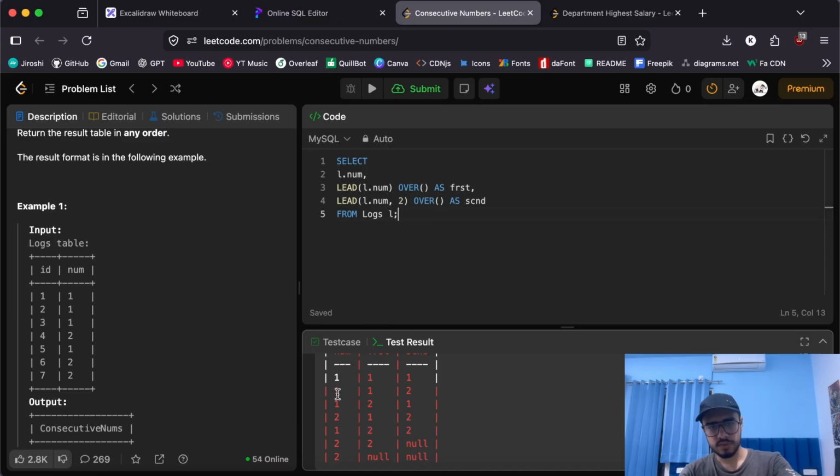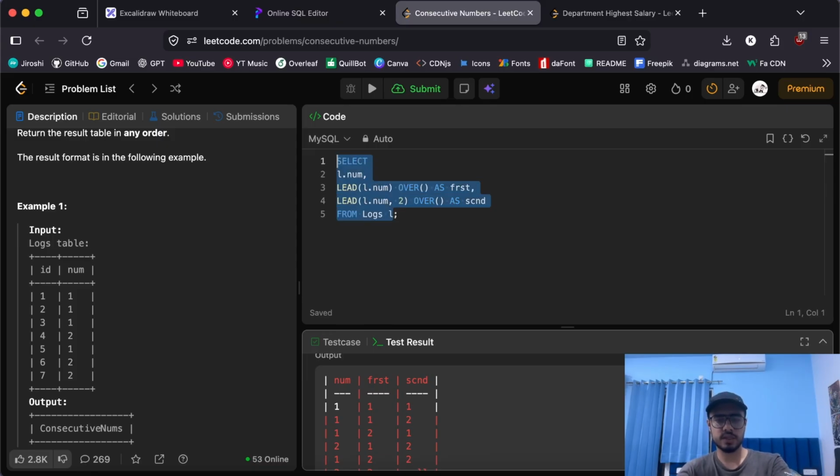Now for the second item, the first lead is 1 and the second lead is 2, so that's why we got 1 and 2. For the third one, similarly, we got 2 and 1. For this 2, we got 1 and 2. In that fashion we got the first and second leads for all the consecutive numbers. But that is not enough to solve the problem, right?